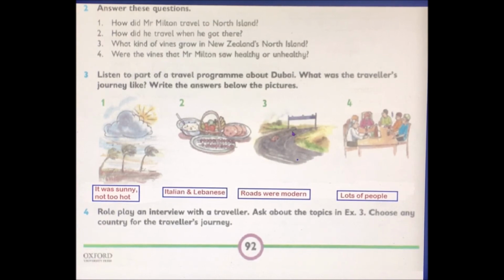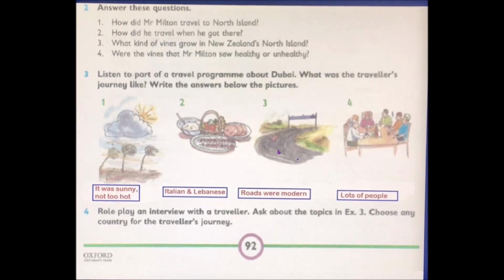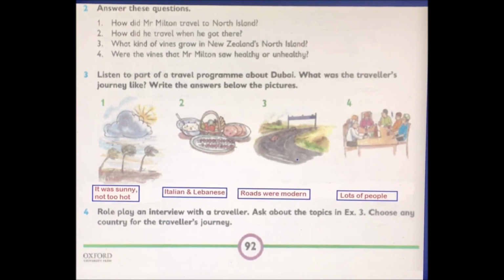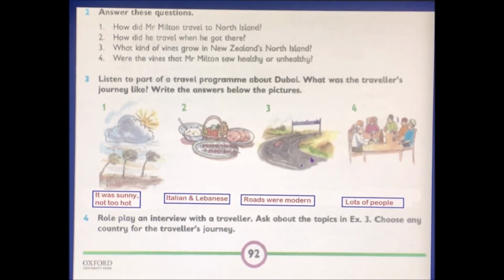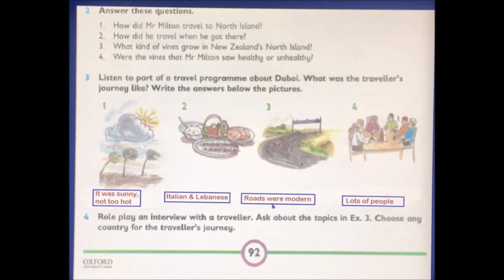Okay, picture number 3. What can you see here? You can see a small car is driving through the road, isn't it? The road is looking so smooth. So the reporter is asking about the roads. What were the roads like? The traveler answered him, they are excellent, they are modern, they are so smooth. So all of you write here, roads were modern. Write it in the blank, roads were modern.